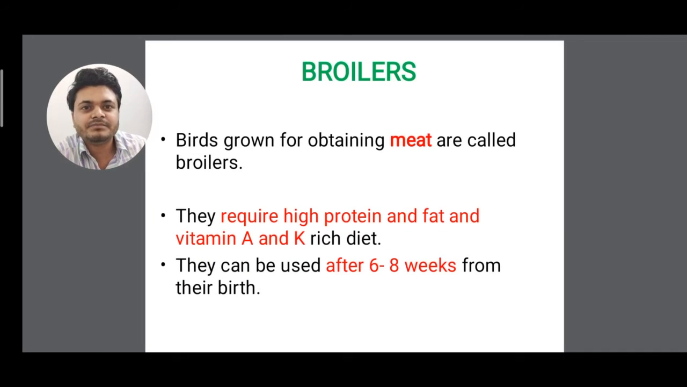Like you have seen in the shop, isn't it? You can see white color, that means hens are found that feathers are white in color. You have seen those are boiler, everyone is familiar with the term. So they require high protein and fat, and also vitamin A and K rich diet. These poultries have to be provided with a high protein and fat diet and vitamin A and K rich diet, isn't it? As well as they can be used after 6 to 8 weeks from their birth, clear?